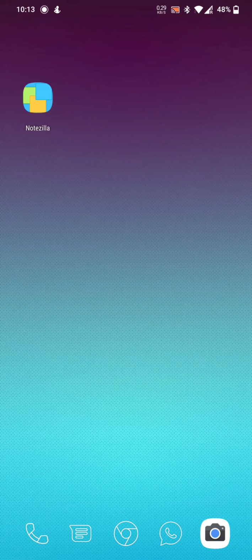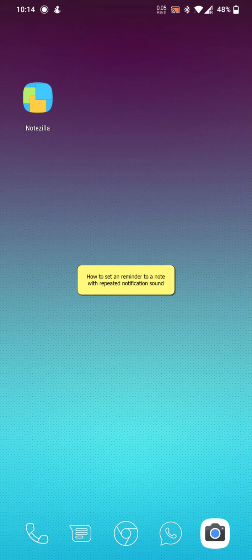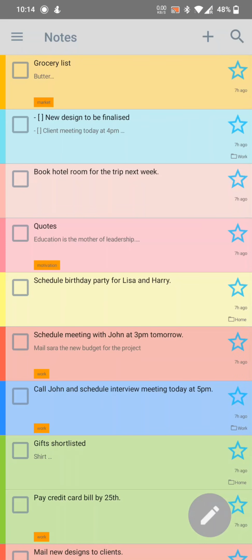Hello everyone. Notezilla app for Android and iPhone lets you create notes on your phone and sync with Windows PC. This video will show you how to set a reminder to a note with repeated notification sound. This means that the alarm sound will continuously play until you dismiss the alarm. This is Notezilla, a highly rated notes app on Play Store and App Store.